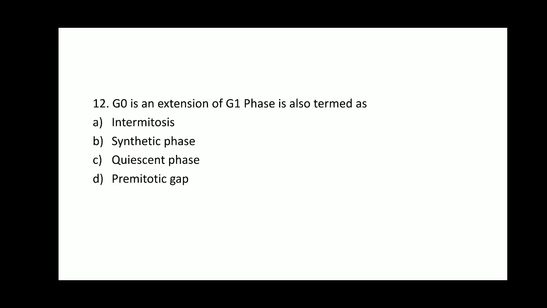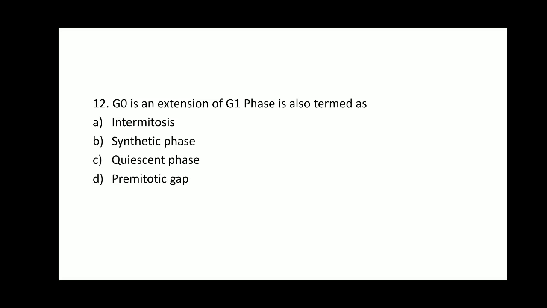The cells which are not continuing the cell cycle are going to exit the G1 phase and enter into the non-dividing phase, where the cell is performing all the metabolic activities but is not undergoing the cell division process. So that phase is also known as quiescent phase.